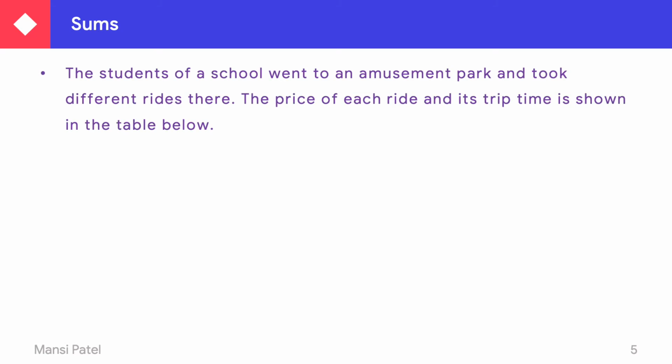See some sums regarding the time. The students of a school went to an amusement park and took different rides there. The price of each ride and its trip time is shown in the table below; answer the following questions on the basis of it.